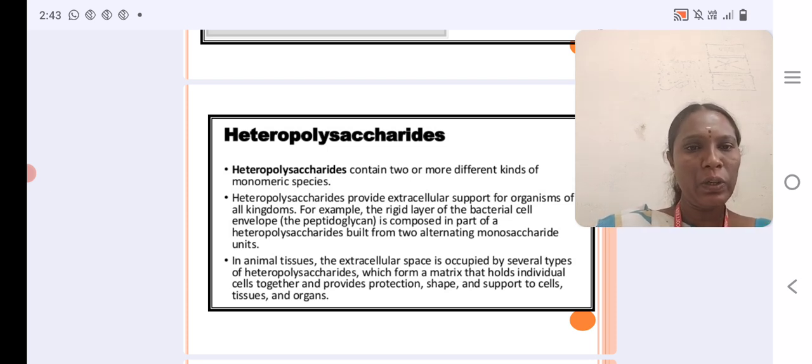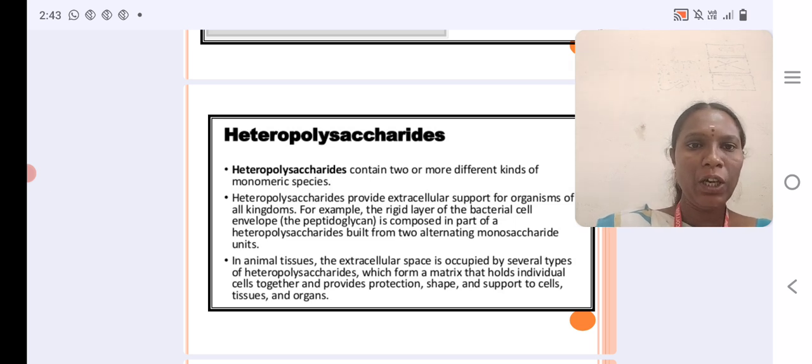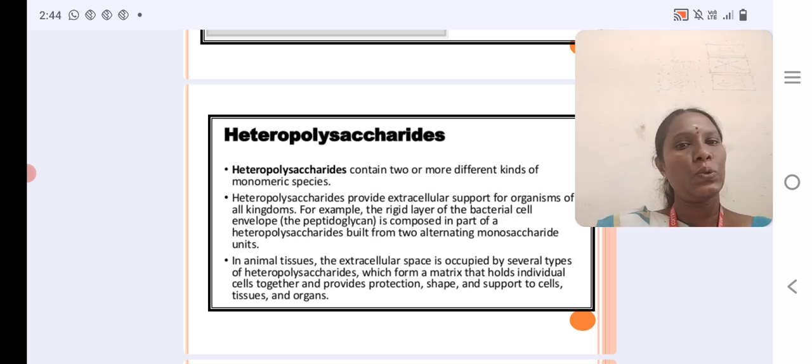In animal tissue, the extracellular space is occupied by several types of heteropolysaccharides which form a matrix that holds individual cells together and provides protection, shape and support to the cell, tissue and organ.